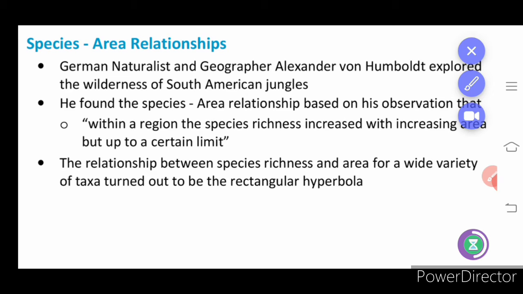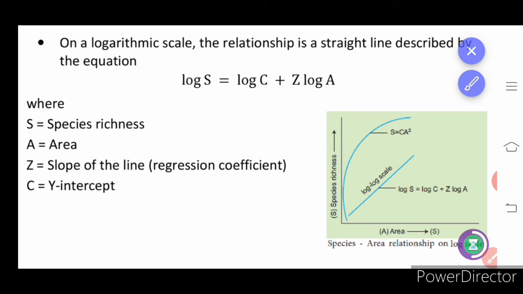It is mostly concerned about the climatic condition and the food availability. So food availability is directly proportional to the amount of light and the number of plants present in the particular area. You can see this graph.